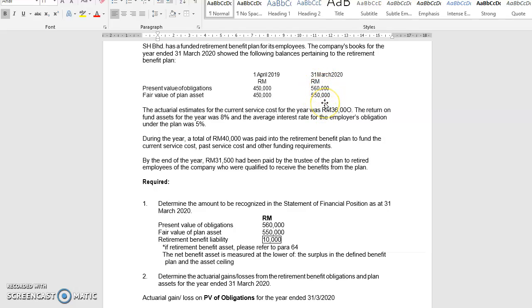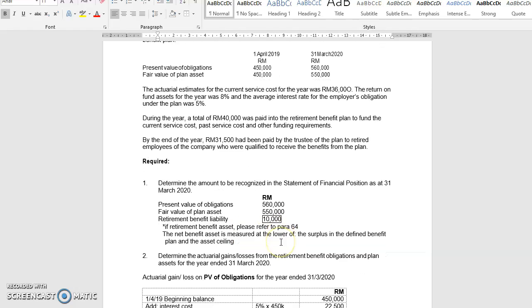What you need to do is compare. Most of the time, we will start with present value of obligation. So we start with the liability, 560,000, deduct the asset, fair value of plan asset, 550,000. You can see that we have a balance of 10,000, and this difference of 10,000 is called a liability because the amount of liability is higher than the amount of asset. So most of the time your answer should be retirement benefit liability.